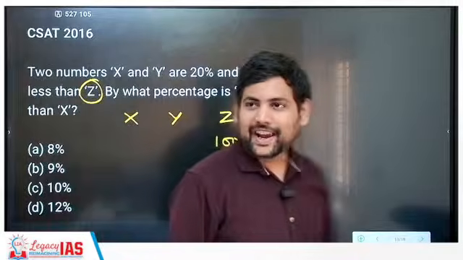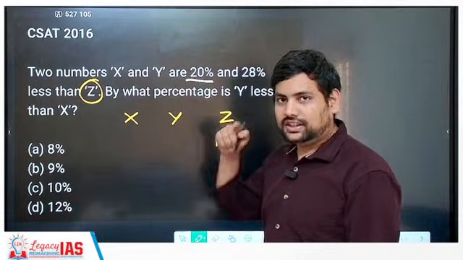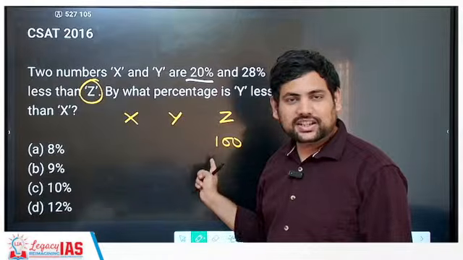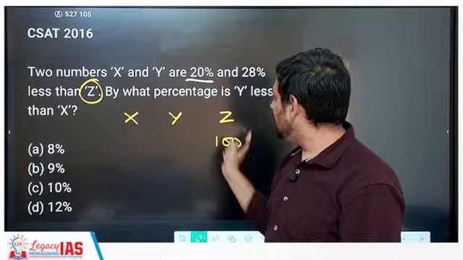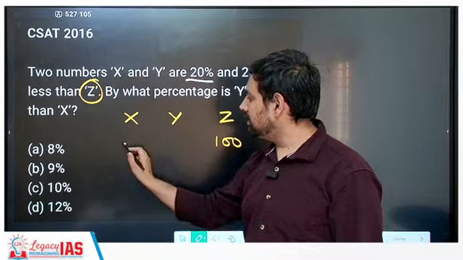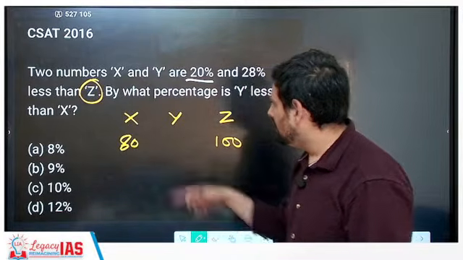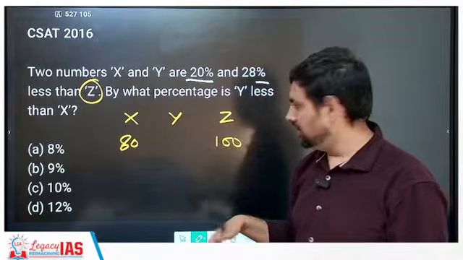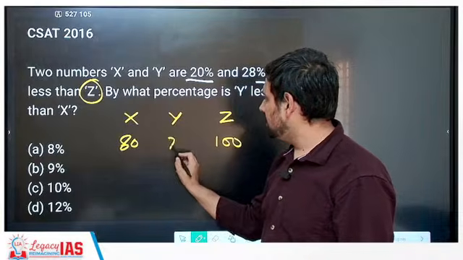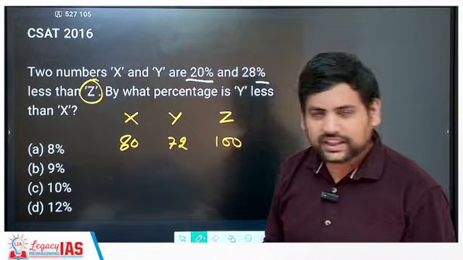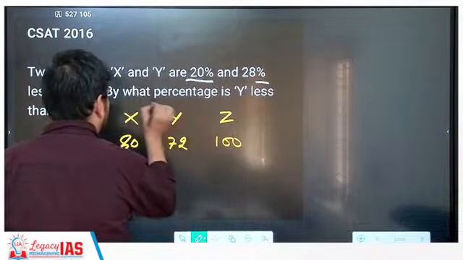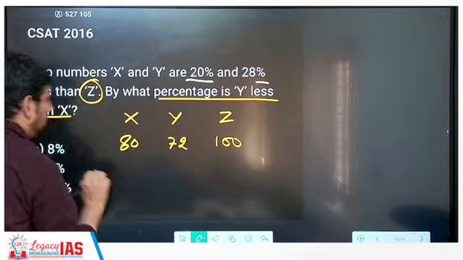Then x is 20% less. Now you understand 20% less in 100. That means you just have to subtract 20. So x is 20% less, so this becomes 100 minus 20. That is 80. Then y is 28% less. So 100 minus 28. This is 72. Fine, clear both. Then by what percentage is y less than x?